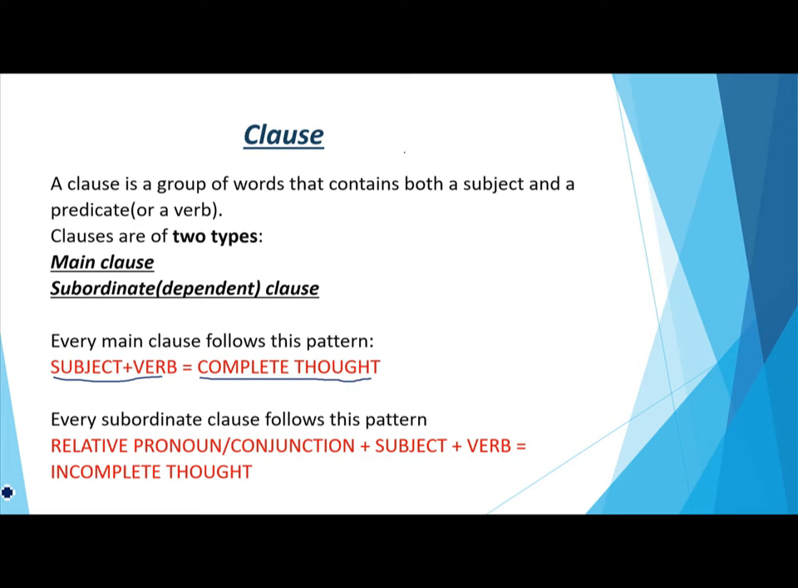But every subordinate clause follows this pattern. As I have told you, it begins with a relative pronoun. So, a relative pronoun or a conjunction plus a subject and a verb. And it is always an incomplete thought. Let's see through one example.